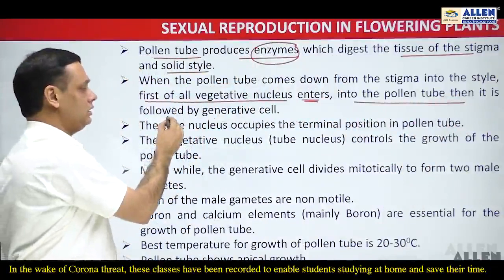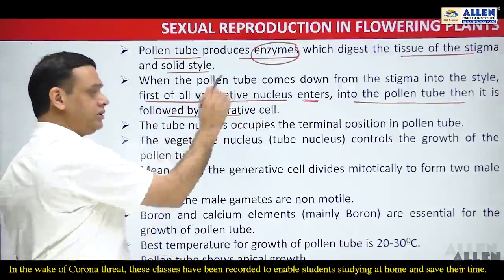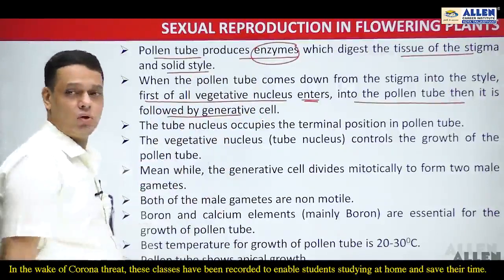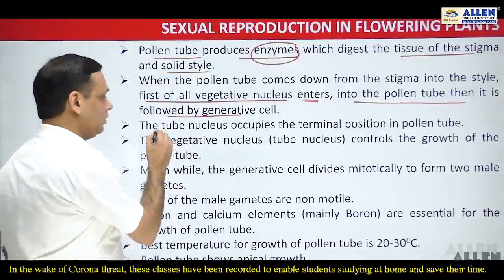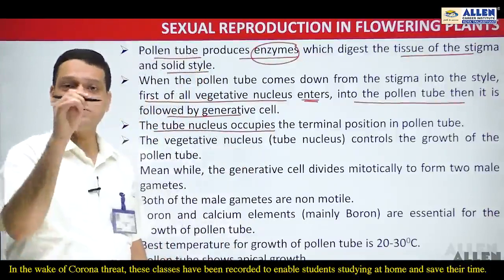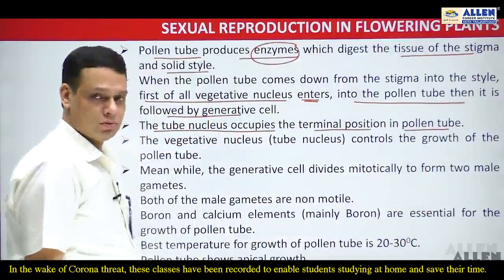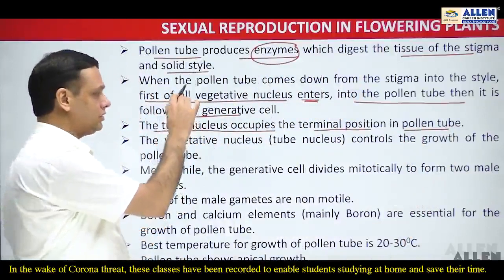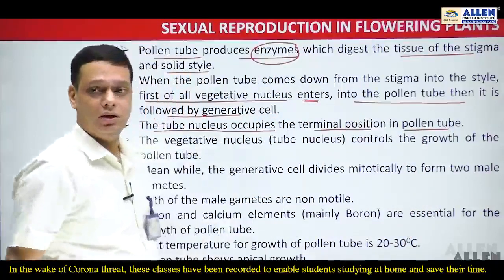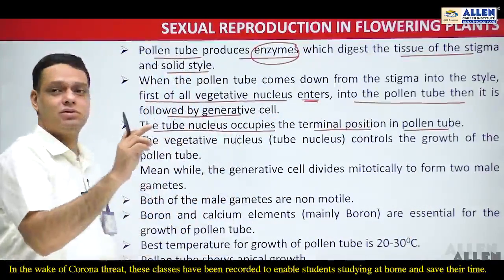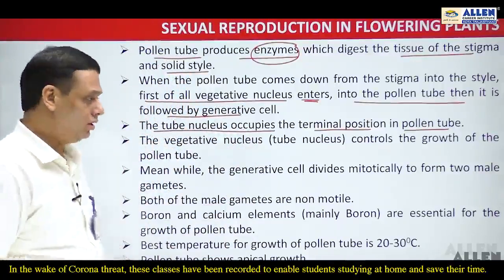Then later on the generative cell also enters inside the pollen tube. First of all, the vegetative nucleus enters, and then this is followed by the entry of the generative cell inside the pollen tube. Now the tube nucleus occupies the terminal or apical position of the pollen tube. The vegetative nucleus, or the tube nucleus, will attain the terminal position in the pollen tube, and this tube nucleus controls the growth of the pollen tube.